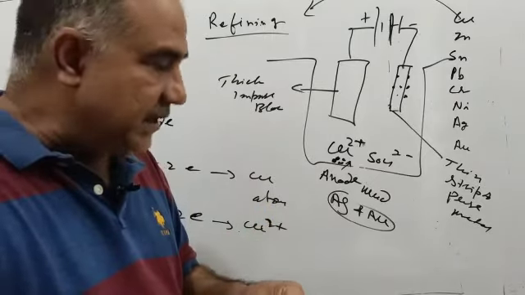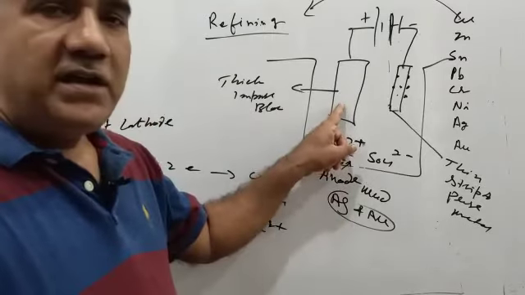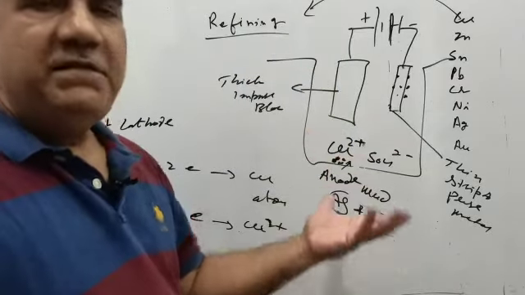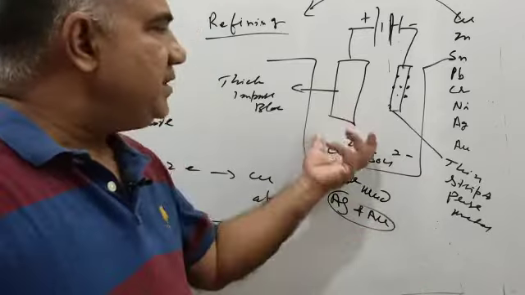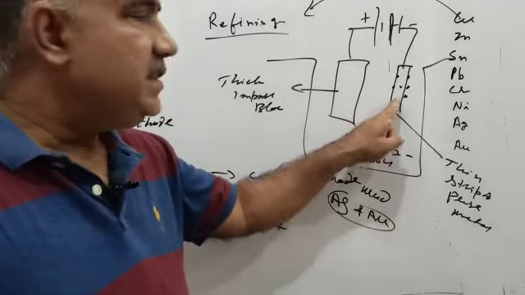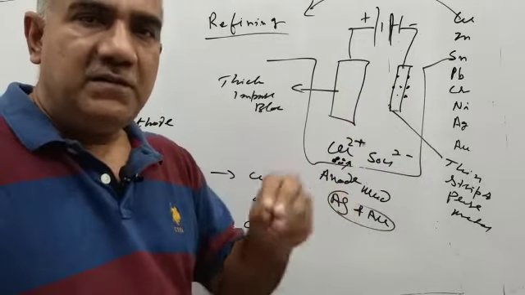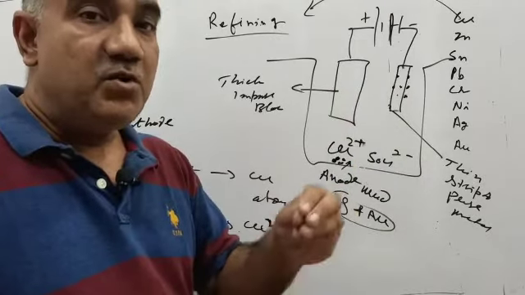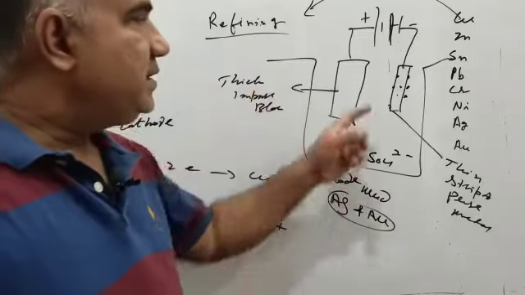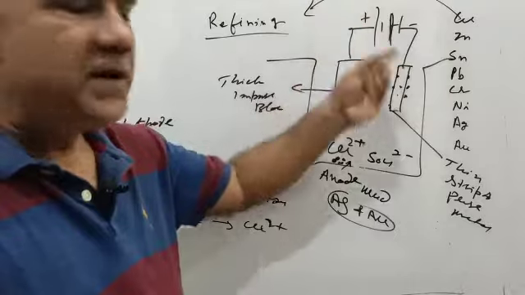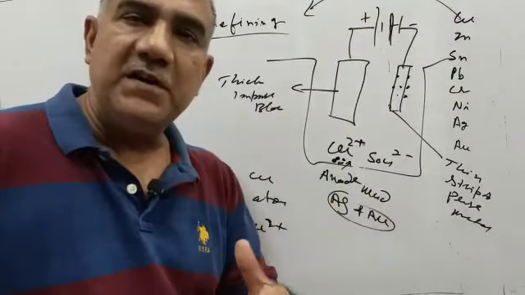The three requirements I was talking about: one is the anode, a thick impure block. Thick means it has a large amount of the metal that we want to obtain. A thin strip of pure metal is made the cathode, and the impure block is made the anode. The third is a water soluble salt of the metal that we want to obtain. Since our example is refining copper, we have taken copper sulfate, which is a water soluble salt.